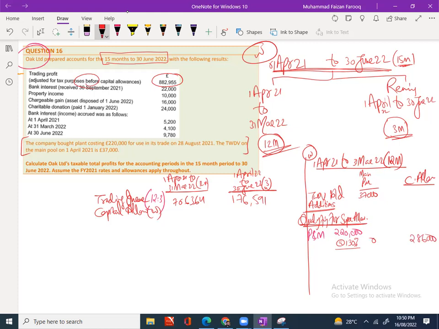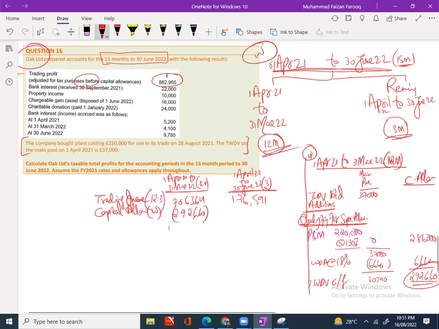The closing balances are this, and on the closing balance we apply 18% WDA, which will be 6,660, and that is the capital allowance we get, and TWDV carried forward as well. 292,000. This is my capital allowance, which will be deducted from here, and TWDV is there.